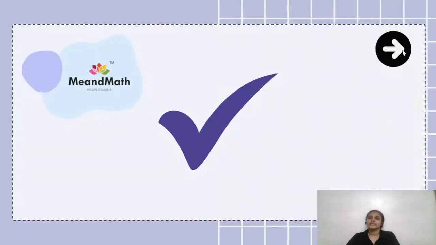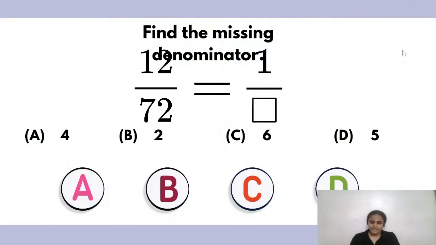All right, time to move on to the next one, question number 11. Find the missing denominator.